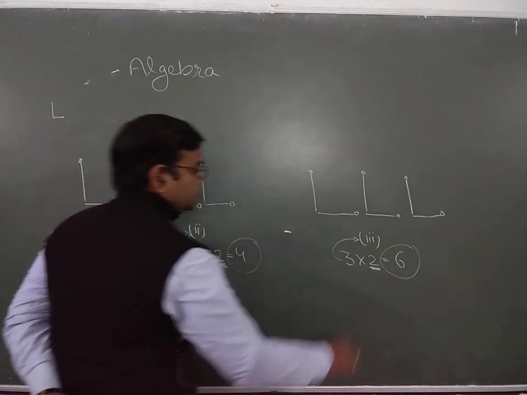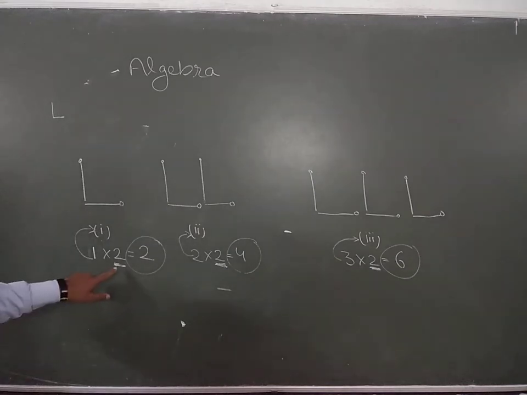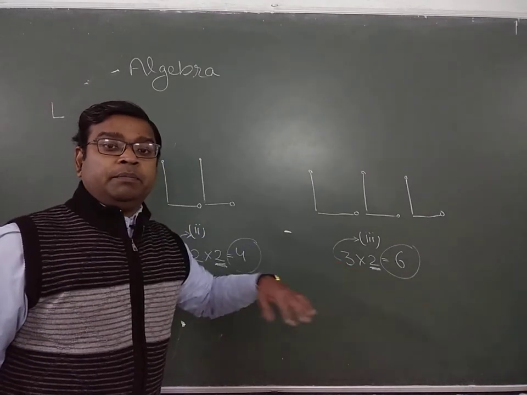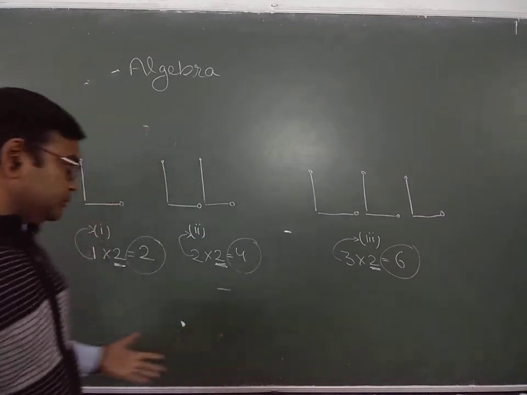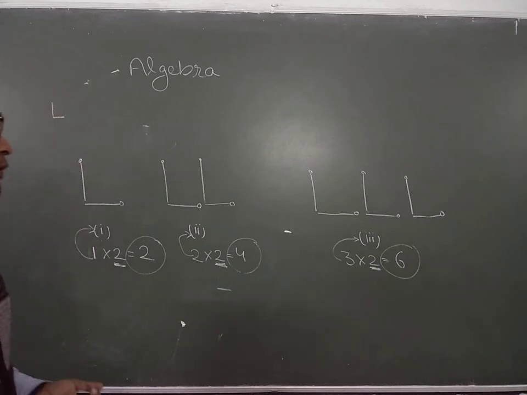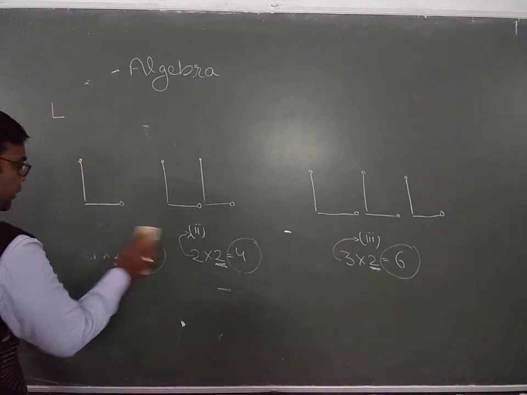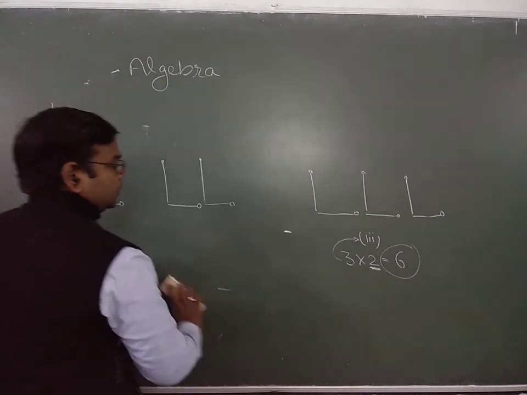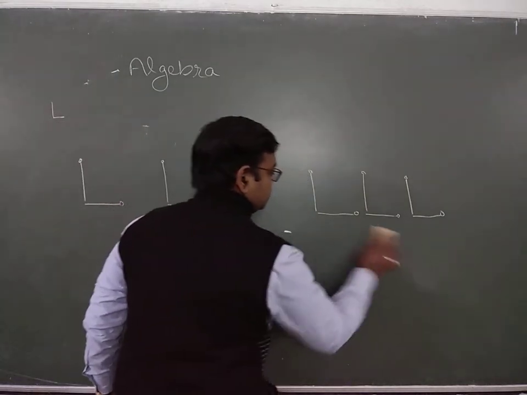Clear? This 2 is repeating itself in every pattern, every arrangement. So how do we find the relationship? By using algebra. It's very easy. If you are unable to understand, see this video twice or thrice, this part.